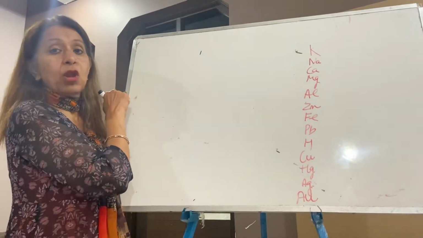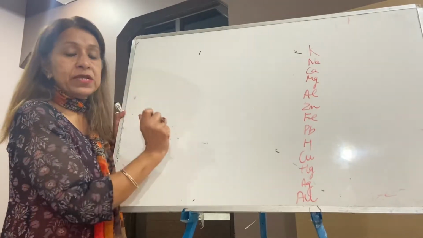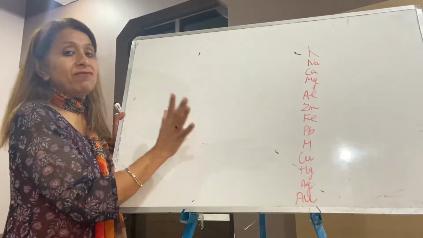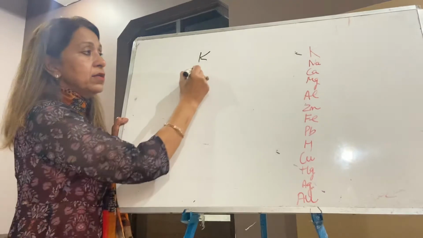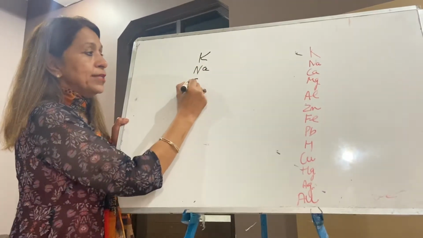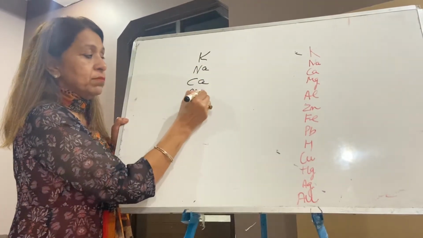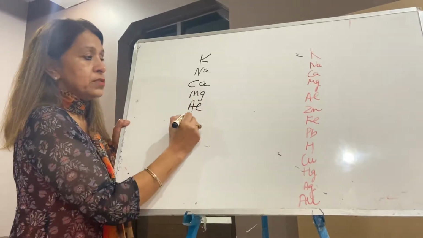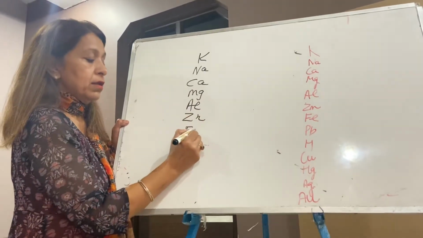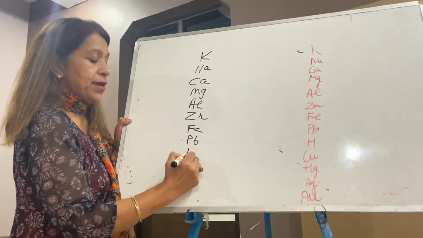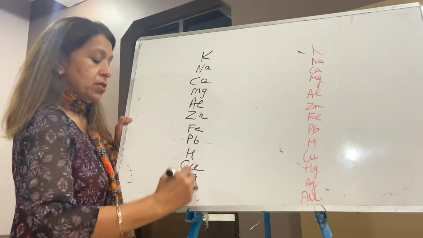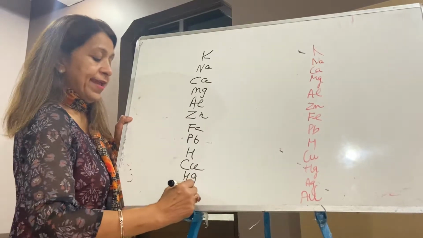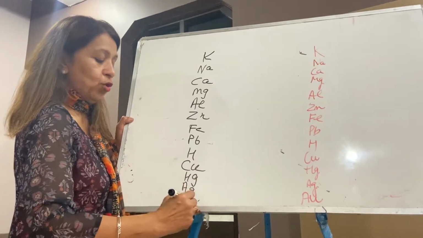This is my request to all of you, kindly learn this small reactivity series, only then the topic will get clear. Potassium, this is the first metal, sodium, calcium, magnesium, aluminium, zinc, iron, lead, hydrogen, copper, mercury Hg, silver Ag, and last write gold, Au.